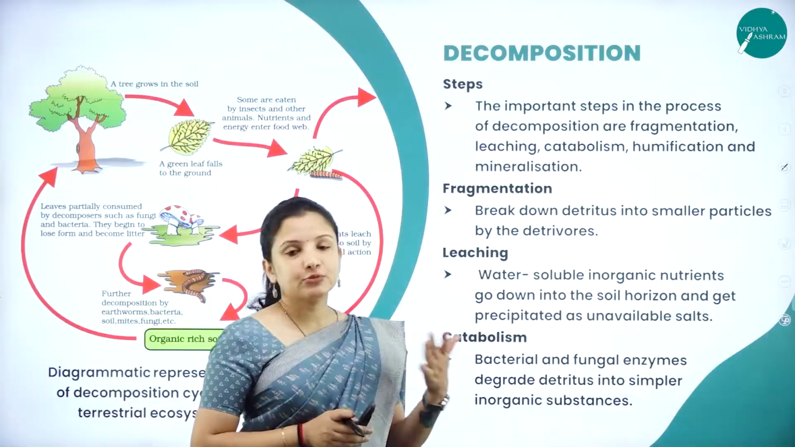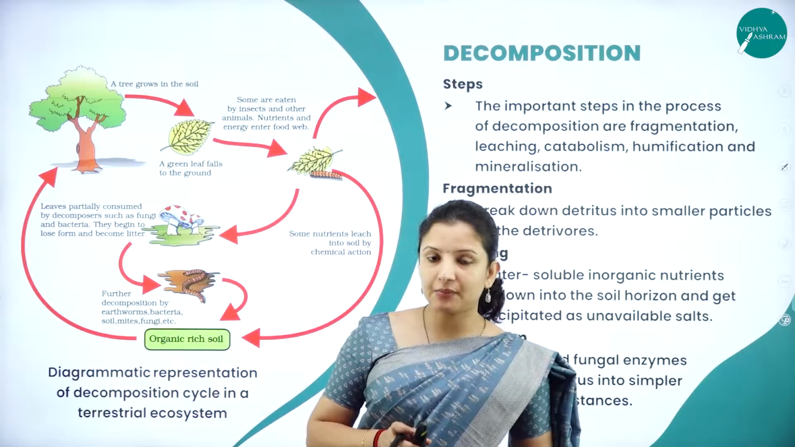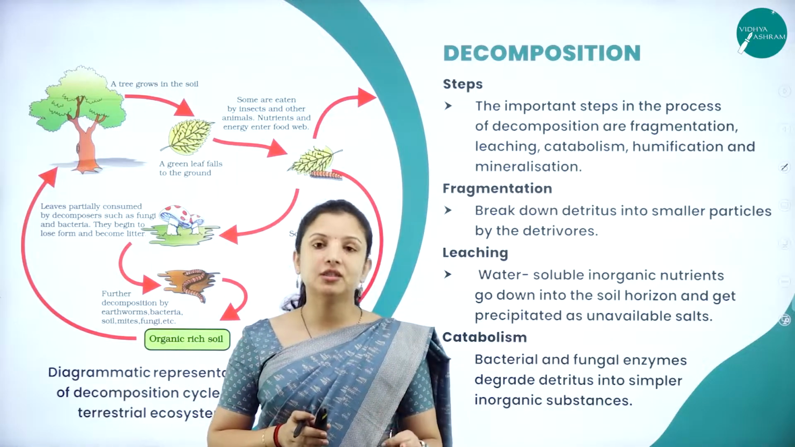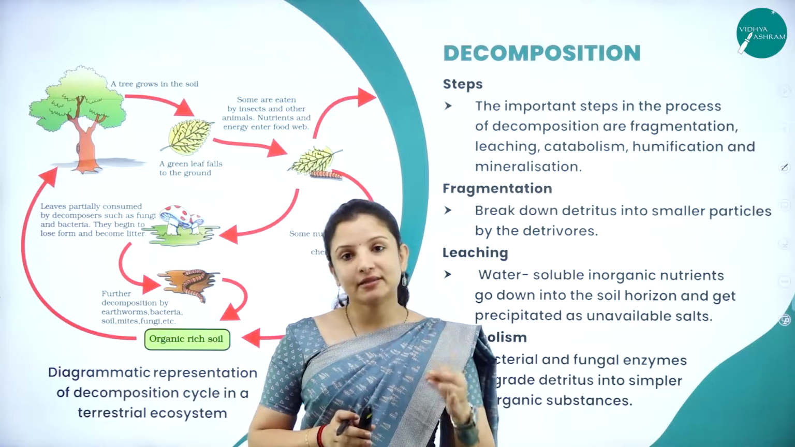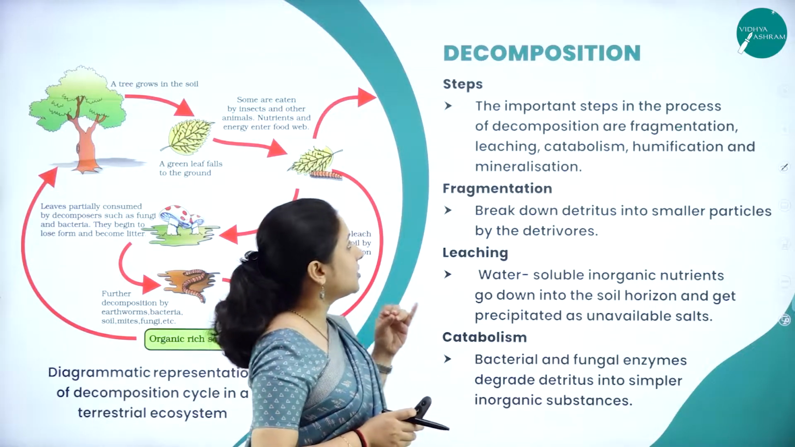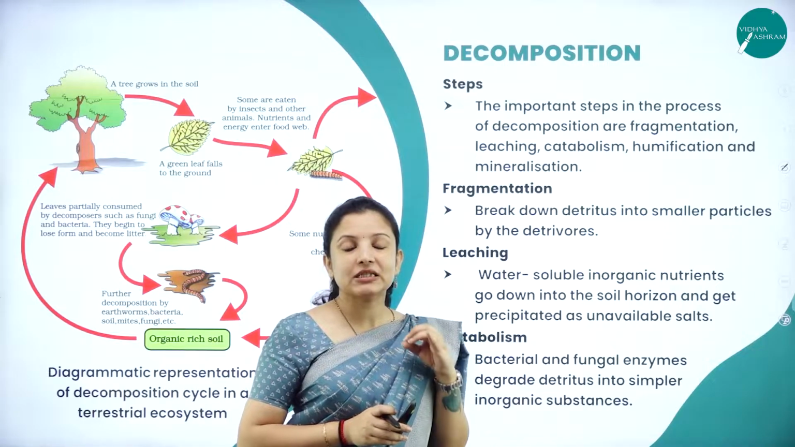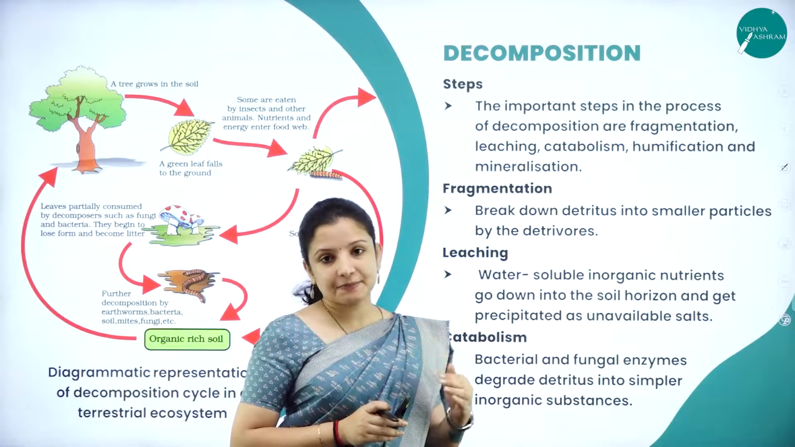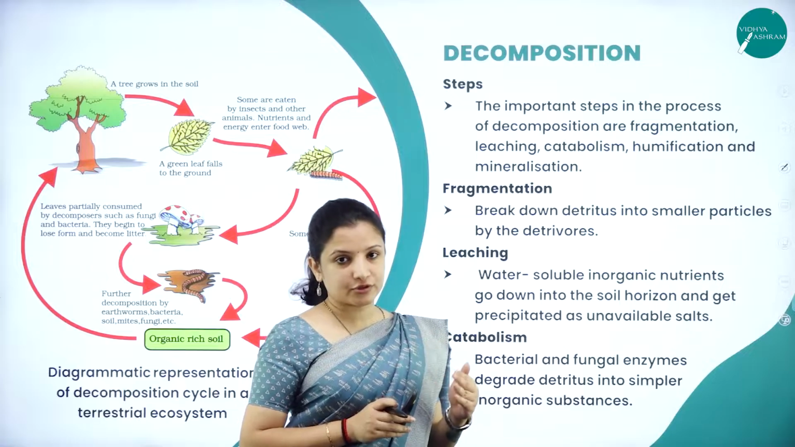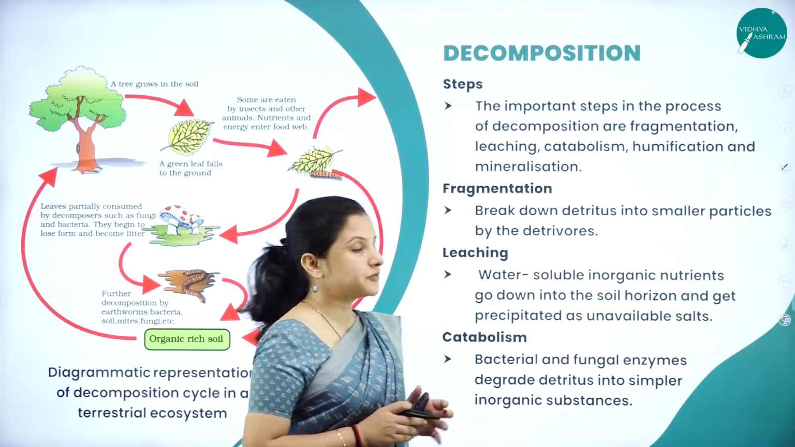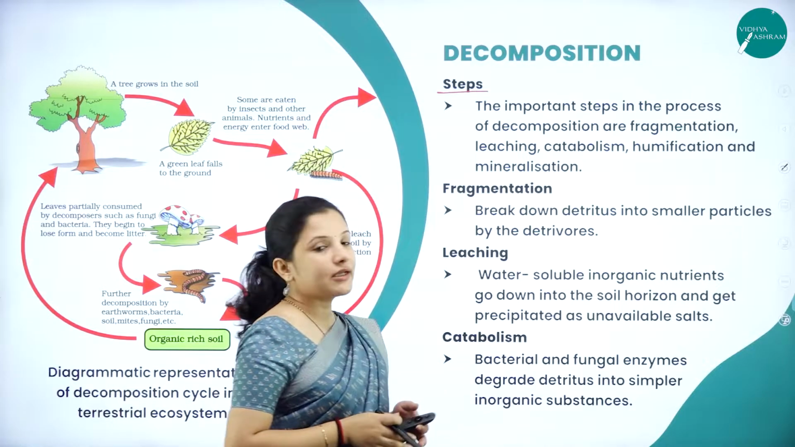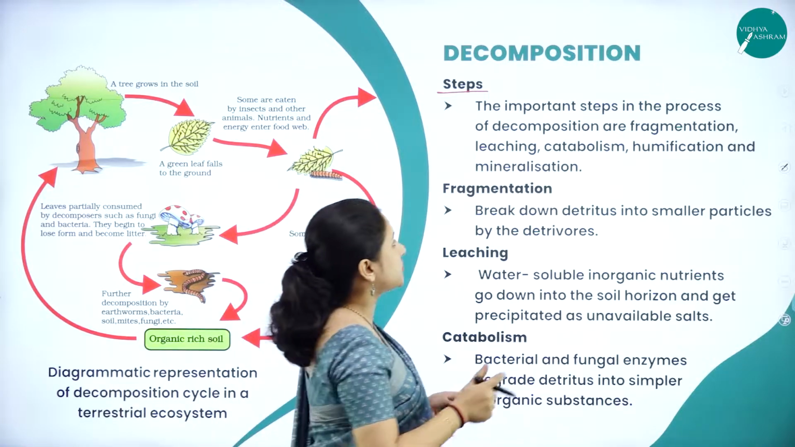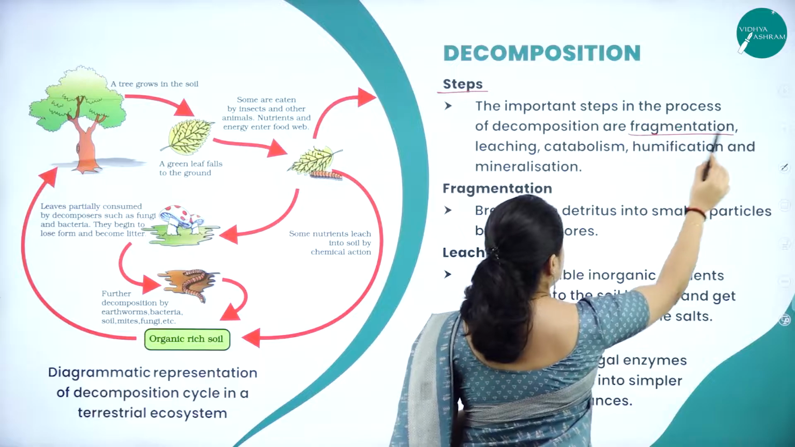So, now since we know the difference between decomposition, decomposers, detritivores and detritus, let us move on to studying the decomposition process in detail, wherein different steps are involved. So, let us look into what are the steps involved in decomposition. The important steps in the process of decomposition are: one is fragmentation.